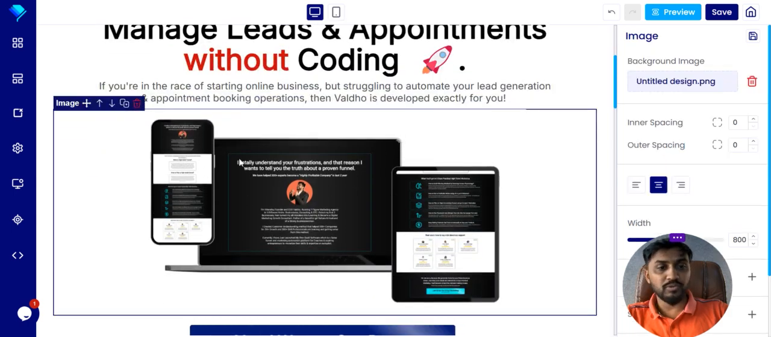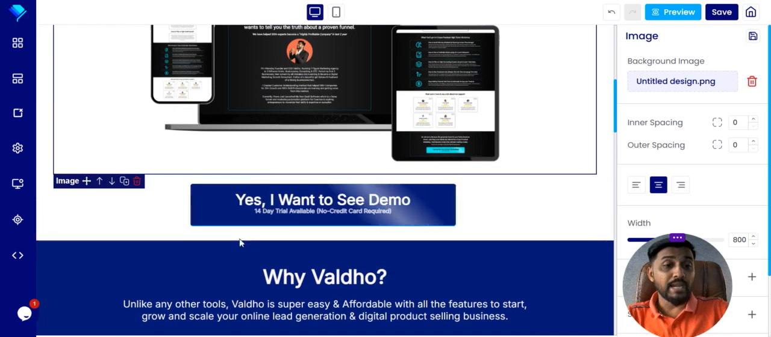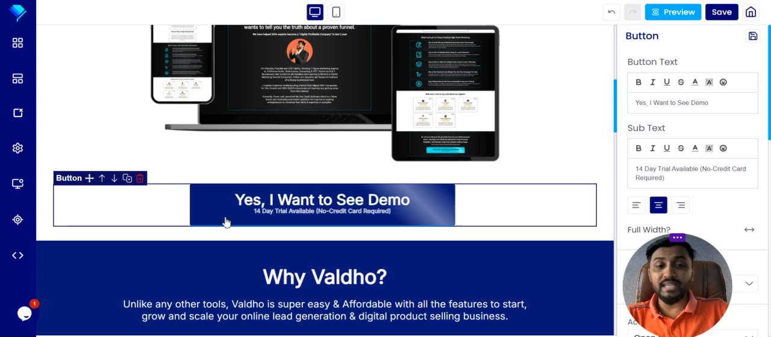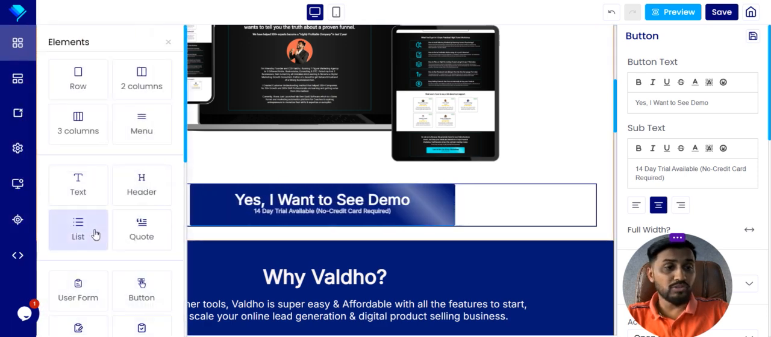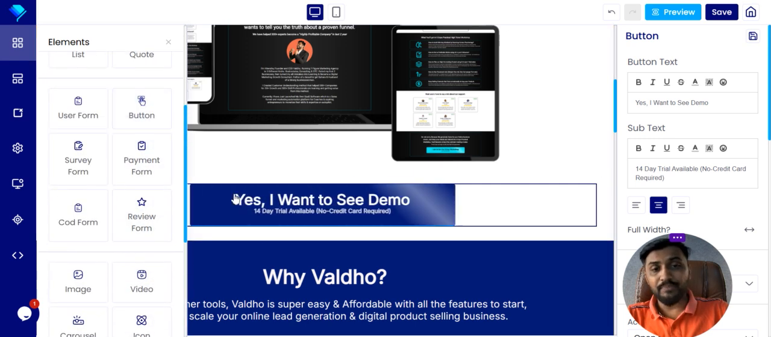And in this portion you can add a video or image about your product, or maybe a VSL, video sales letter, where you can talk about your exact process of solving the problem they are facing. And here is the button. You can add a CTA button directly. You can drag and drop the button from here. Here is the button part.